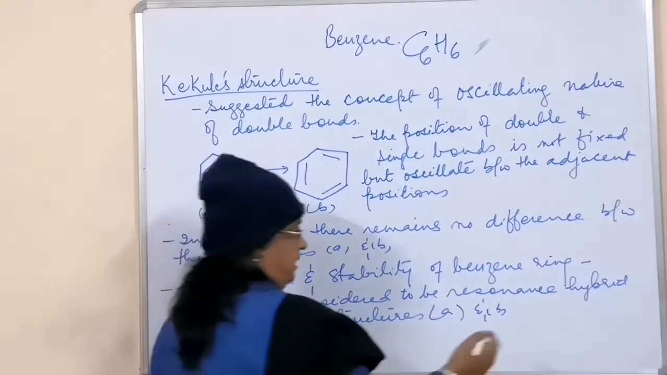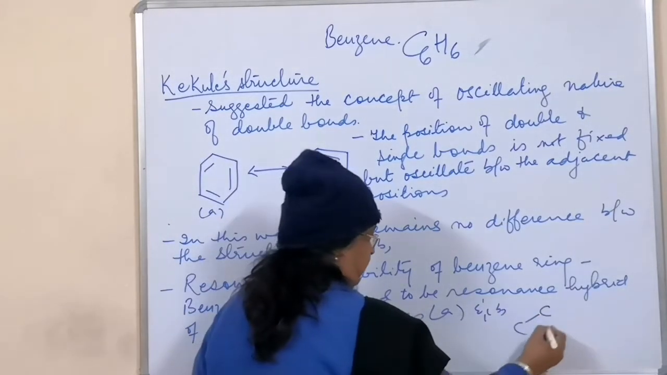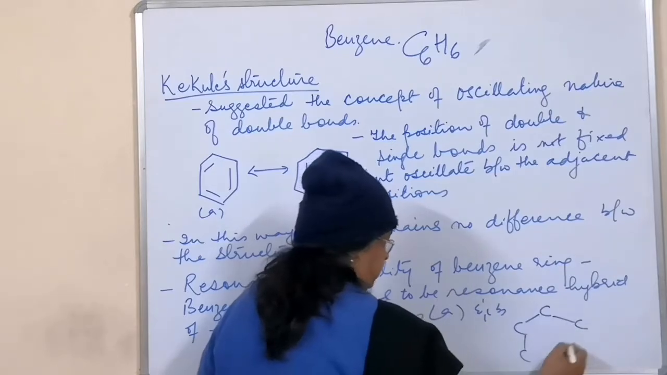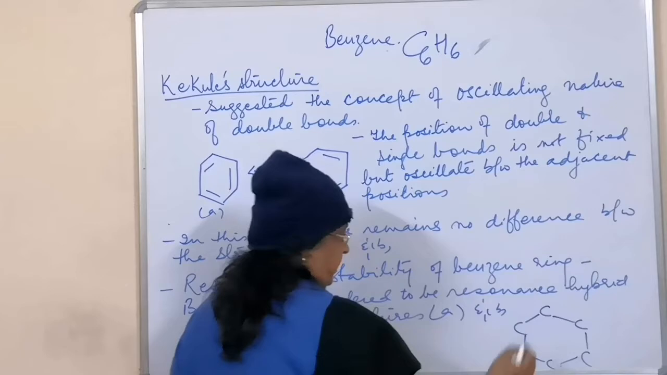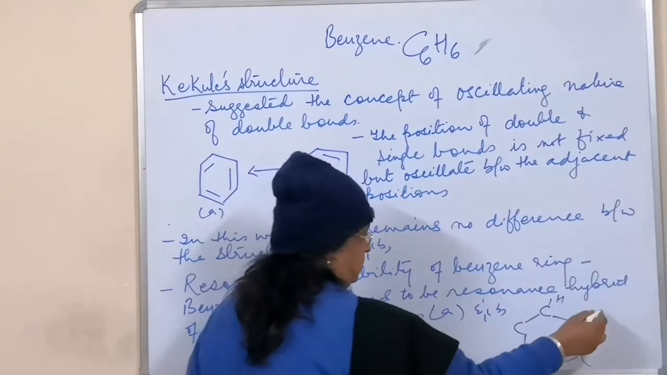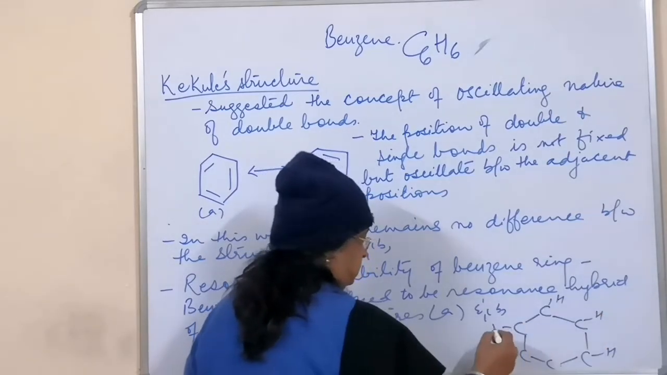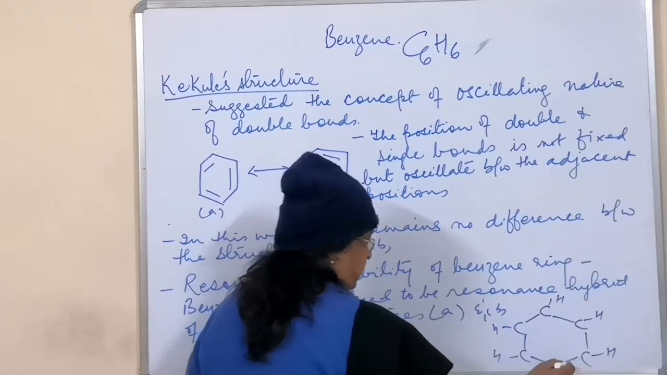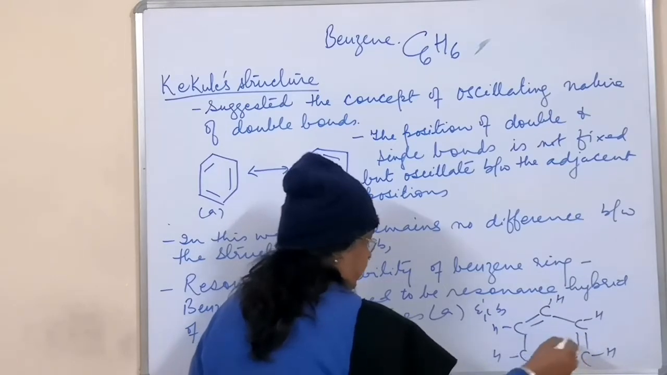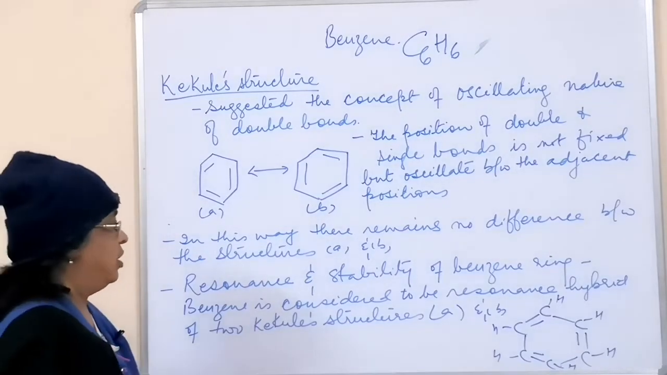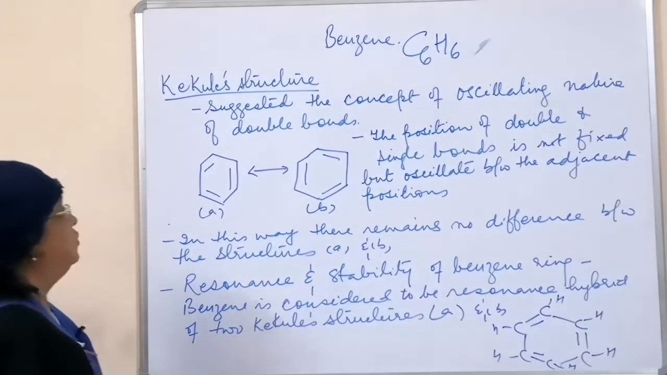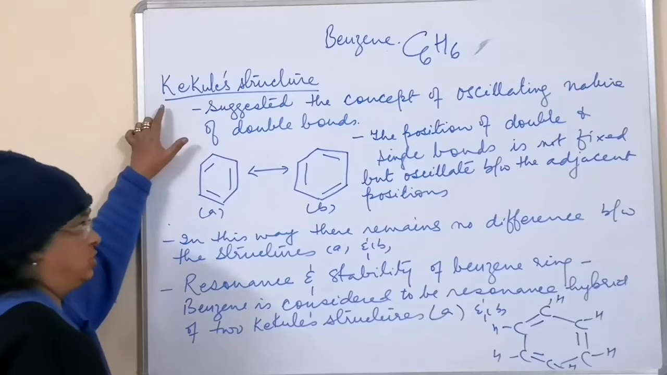If I write the whole thing, we have 6 carbons, and every carbon is attached with one hydrogen atom. Every alternate bond is a double bond. So this is the structure of benzene, and you have to do the Kekulé structure.